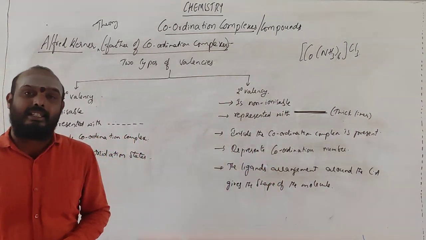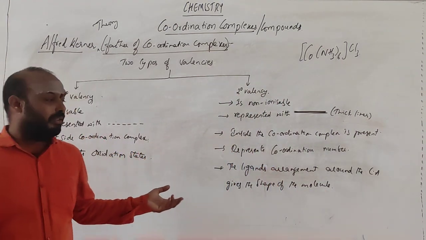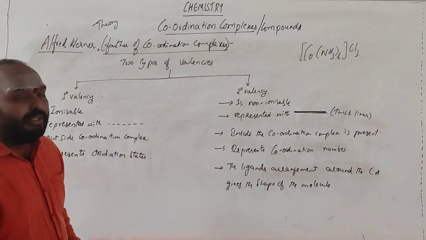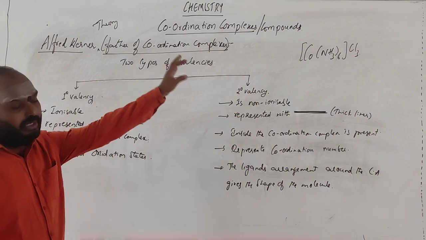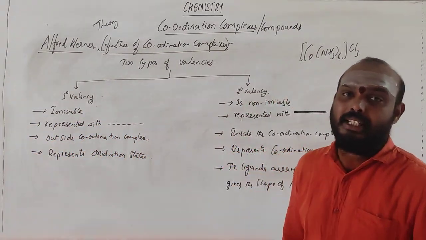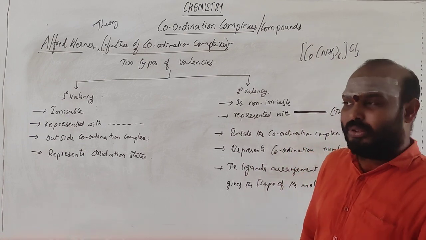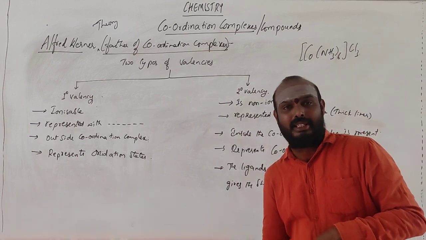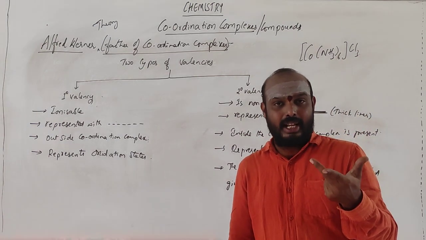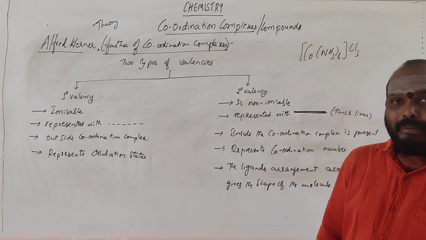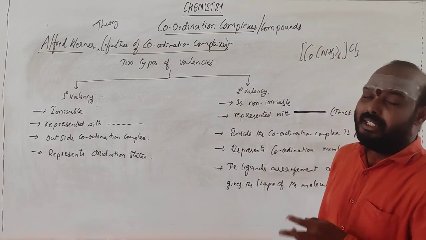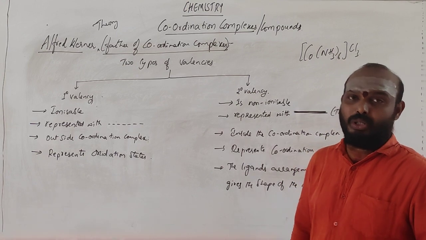The ligands give the shape for the molecule. So due to the secondary valency you get the shape of the molecule, such as linear, trigonal planar, tetrahedral, trigonal bipyramidal, octahedral, pentagonal bipyramidal. You have these shapes, right? In that way, these shapes may be present in these molecules.